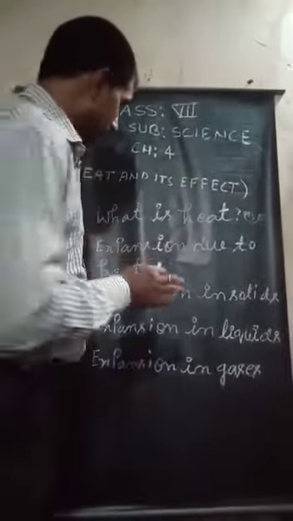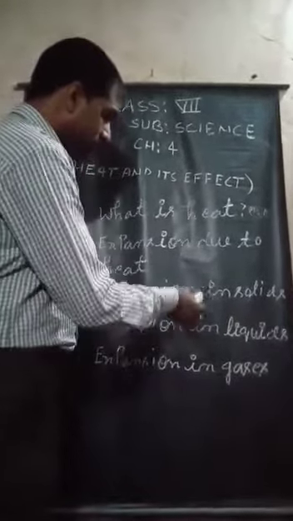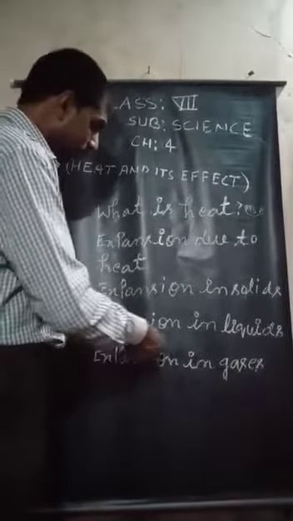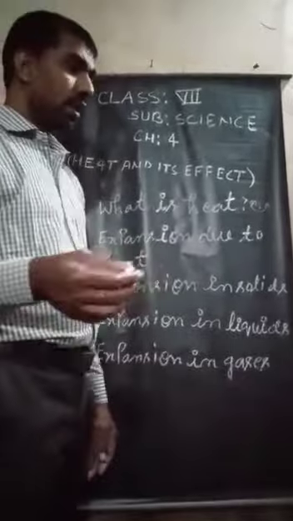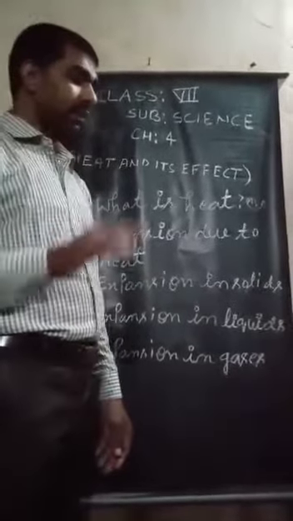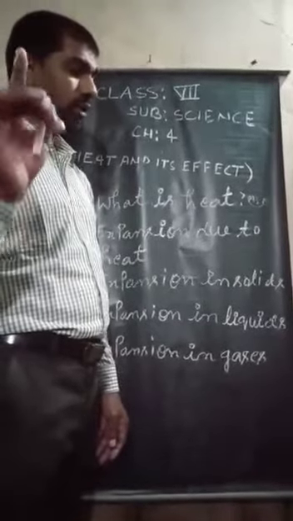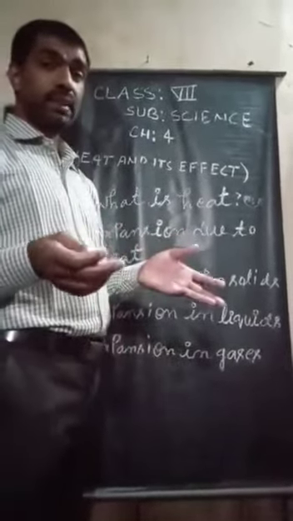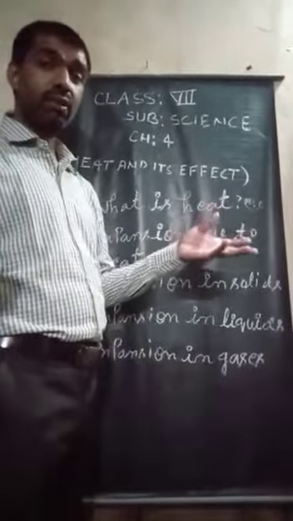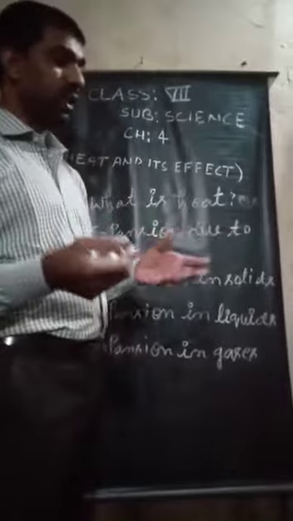That was expansion in solids. Now I am going to describe expansion in liquids. As with solids, the rate of expansion of different liquids is different. Liquids expand more than solids.